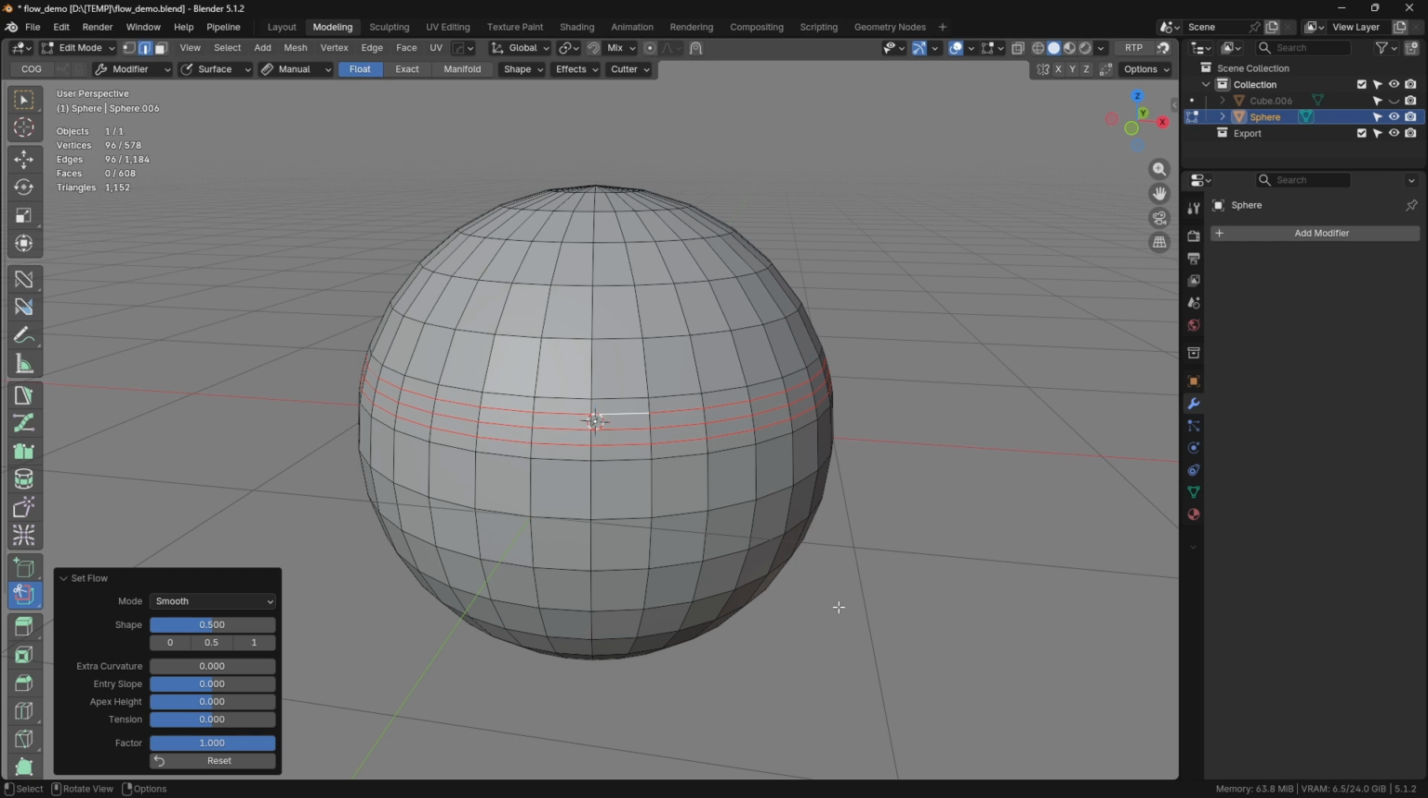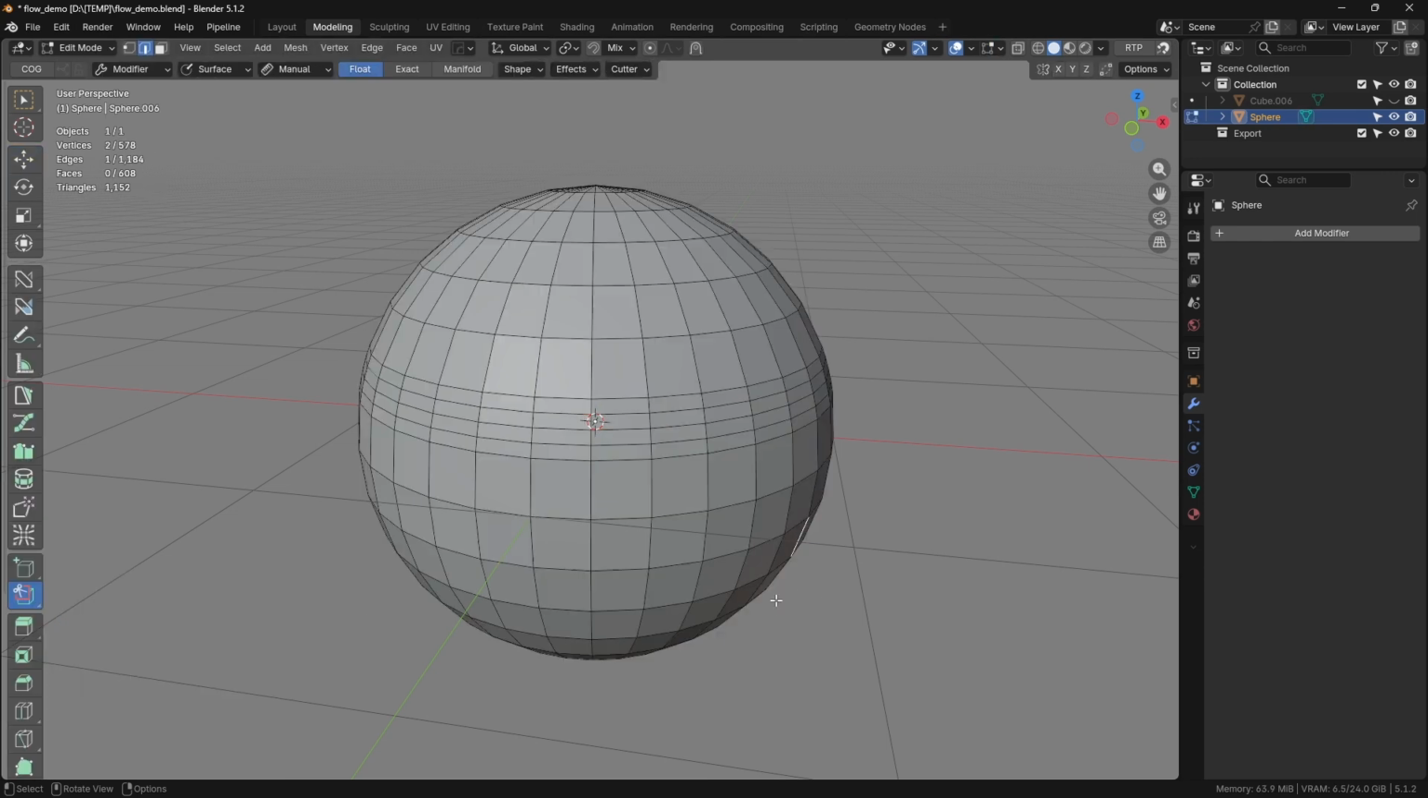From experience, for organic and flowing shapes, somewhere between 0 and 1 works best. For hard surface, sometimes you have to push it all the way up. It's in your hands, use it to taste.